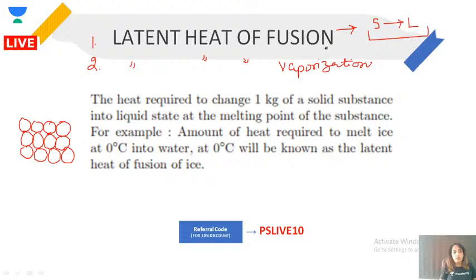That is what we call fusion. So in fusion something is melting. It is going from solid to liquid. That means it's melting. So now let's understand it.